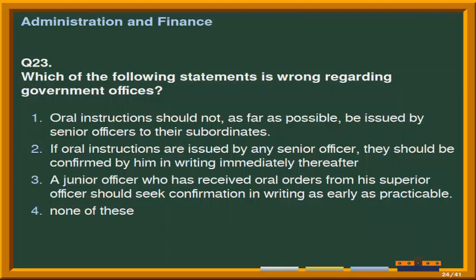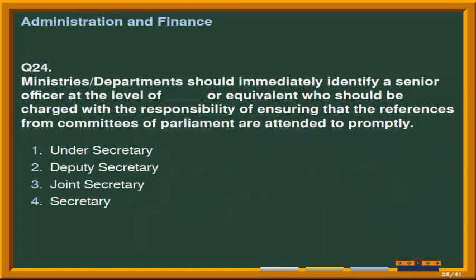Third option is, a junior officer who has received oral orders from his superior officer should seek confirmation in writing as early as practicable. And the last option is none of these. Correct answer is option 4, that is none of these.